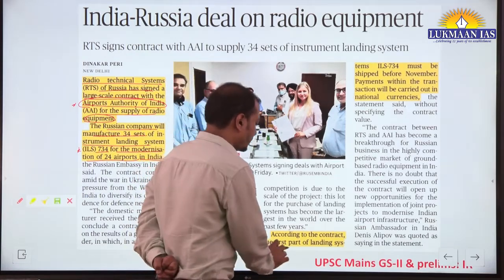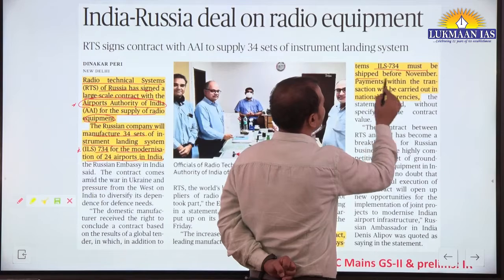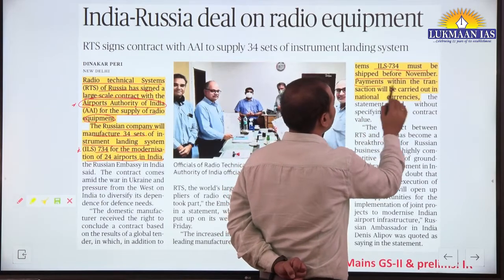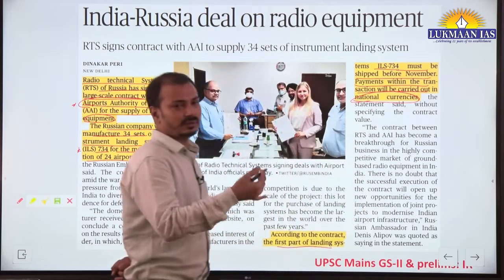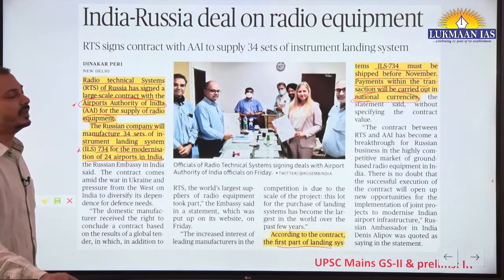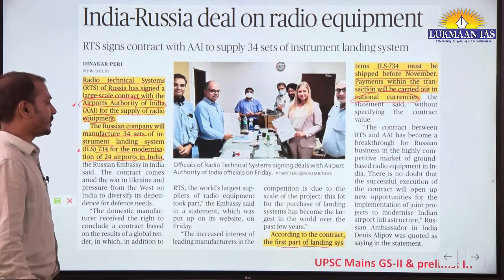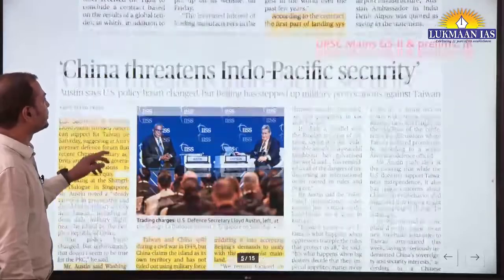According to the contract, the first part of the landing system ILS 734 must be shipped before November this year. Payments within the transaction will be carried out in national currencies. Yes, of course, Russia would like that because there are already sanctions on its currency in the international market. Okay, so GS2 paper, IR section, India-Russia.